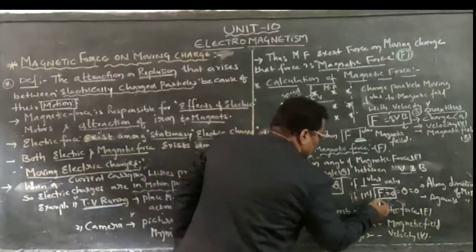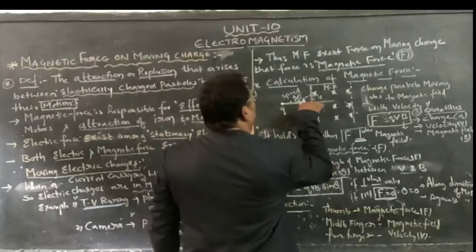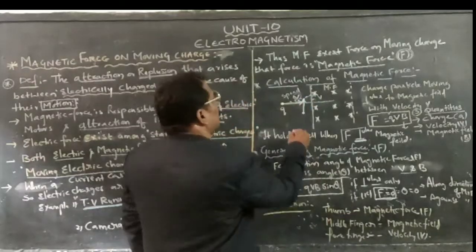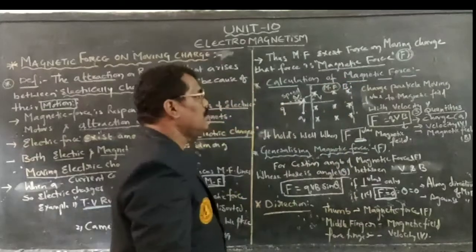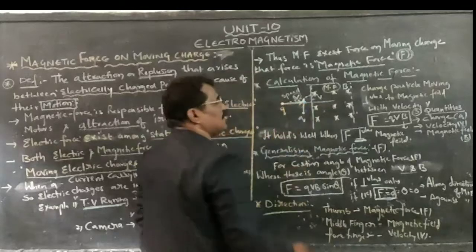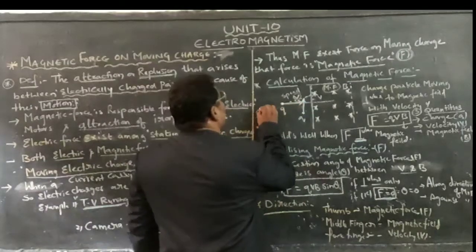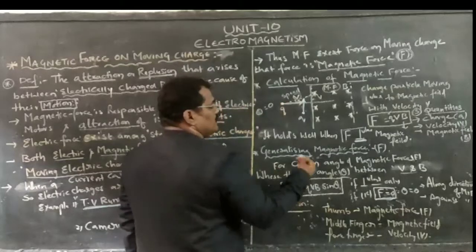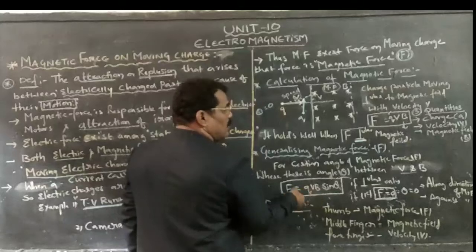If it is parallel, meaning the charged particle is moving parallel to the magnetic field B, what happens? Both are parallel, they cannot intersect at any point. Therefore, sine of angle theta will be equal to how much? Zero. Sine 0 is equal to 0, and 0 into something is 0.